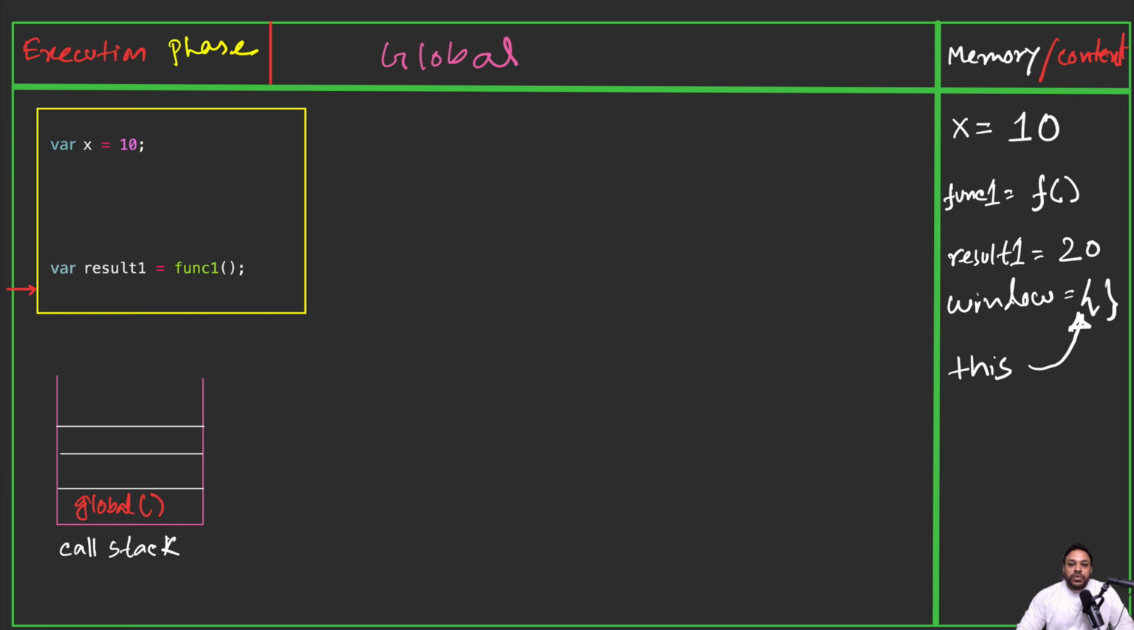And in the next video, we're going to see how the closure works. It's a very important concept in JavaScript. So you will understand the closure using the execution context that we have seen today.